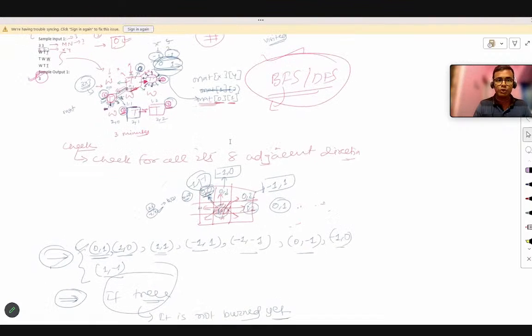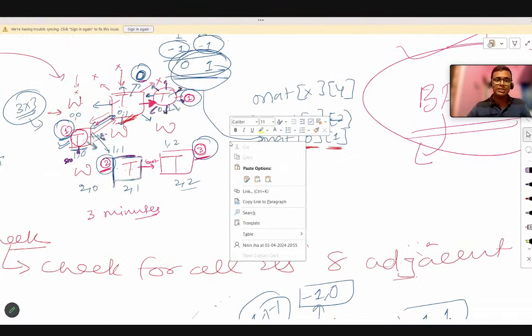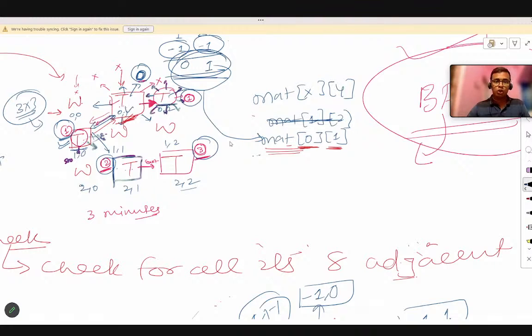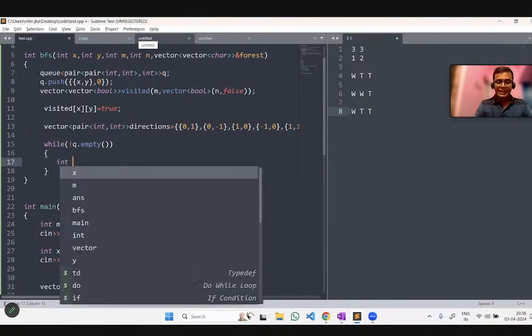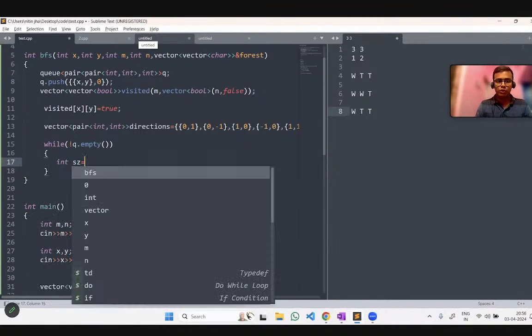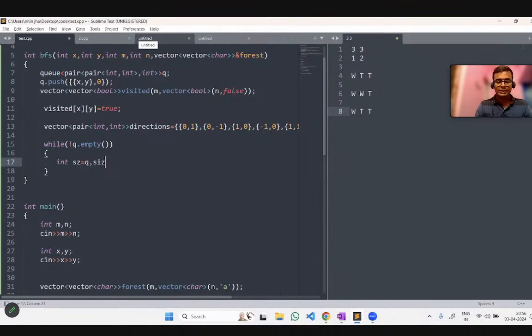What I am telling you, if you see this structure, this tree will go and take these two trees, and these two trees will burn together at the same time. So we have to take these two trees together at the same time. Are you getting it? So we will consider the size here. Let's say sz equal to q.size(). It will give me the size of the queue.